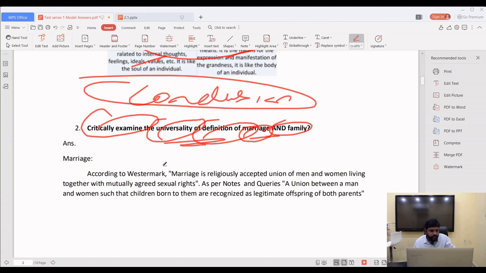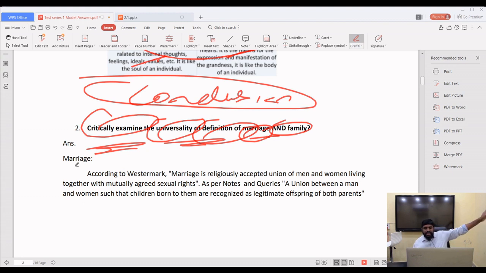If you see this, critically examine means criticize whether it is universal or not. Whether the definition means what? See, what is the English meaning of definition? If you give any statement to any concept like culture, civilization, marriage, family, kinship, if you give any definition, that definition should fit historically.